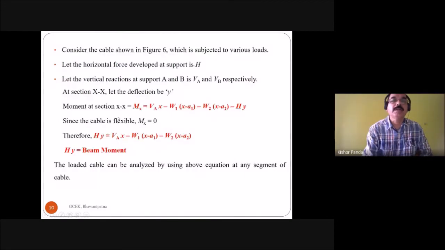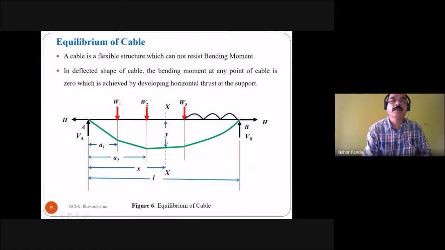So what is the moment at section XX? You can find this out by taking the left side of the section. On the left side of the section, there are the horizontal thrust and vertical reaction at A, and the W1 load and W2 load. The W1 load is at a distance A1 from the support A, and the W2 load is at a distance A2 from the support A.